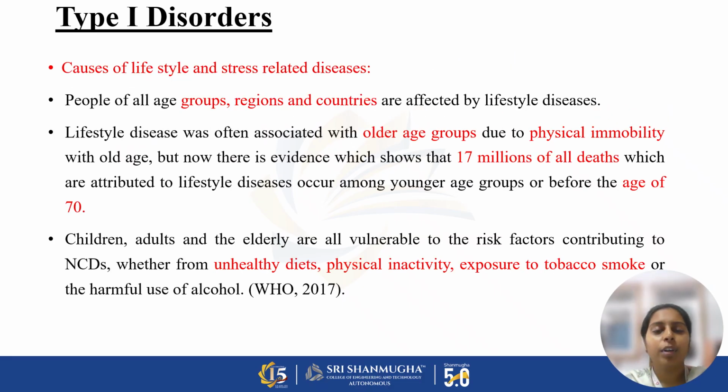So, type 1 disorder is caused due to our lifestyle and stress related diseases. Nowadays, people of all age groups and regions are affected by lifestyle diseases. There is evidence that shows 17 million people die at a young age, before the age of 70. It is due to physical immobility.